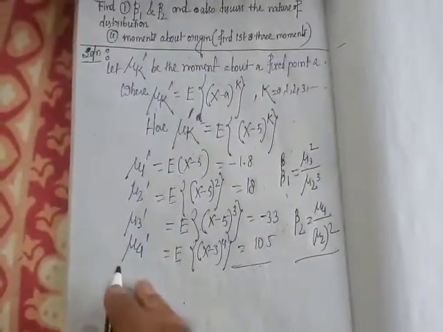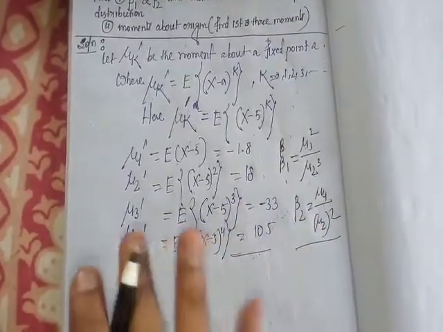We already discussed the relation between central moments and moments about a fixed point.